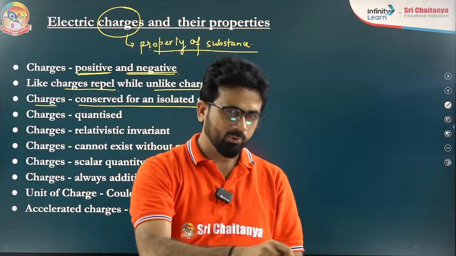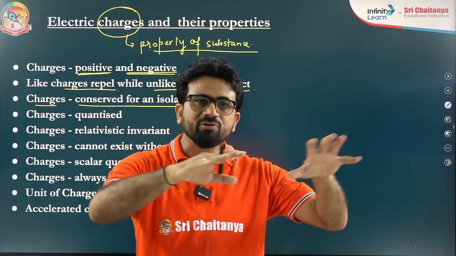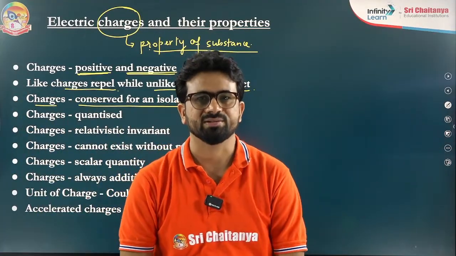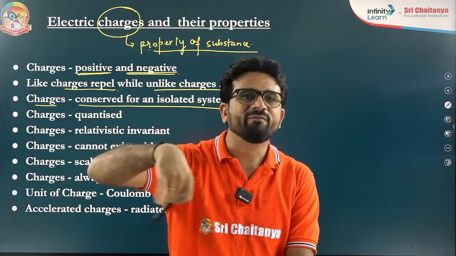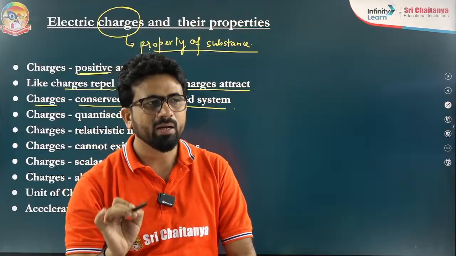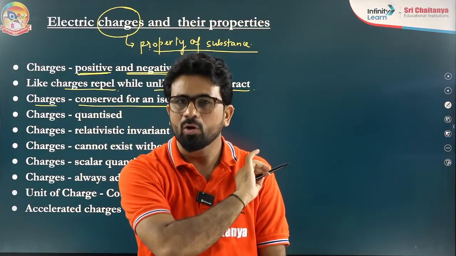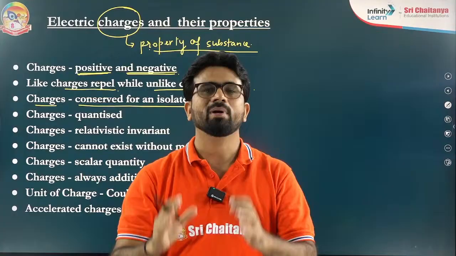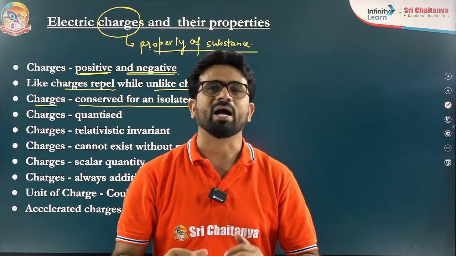Suppose one person is having 1 Coulomb or 2 Coulomb or 3 Coulomb or like that. I am distributing the charge across the complete room. But at any point of time, if I add all of that charge, it will remain only 100 Coulomb. That is not going to change. You have to understand this thing, because charge neither can be created nor can be destroyed.